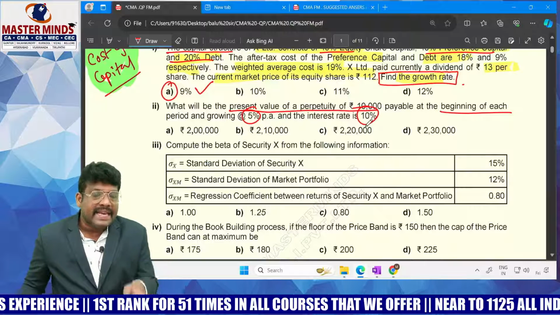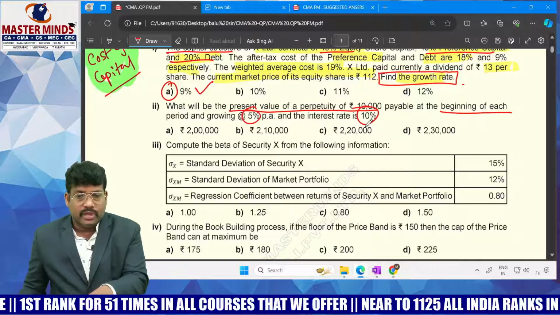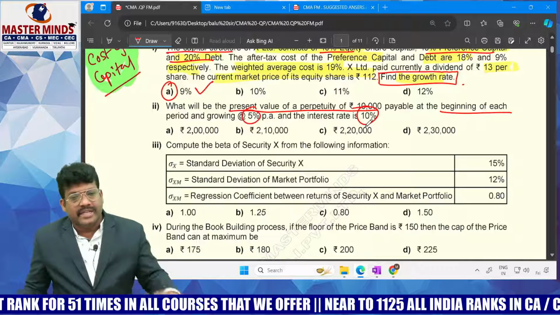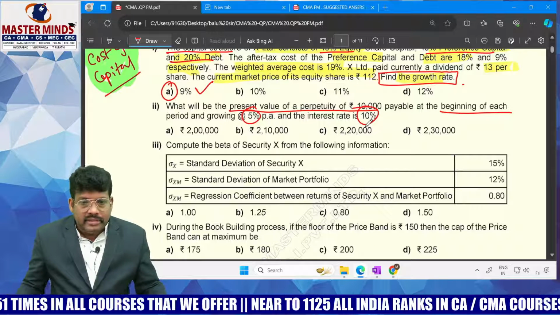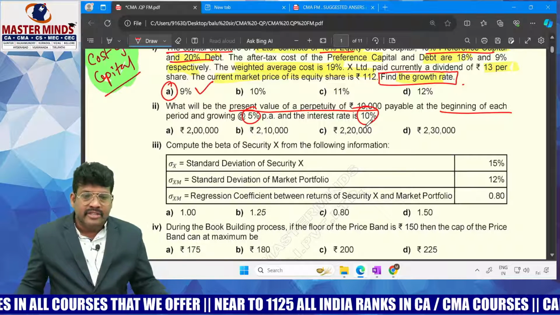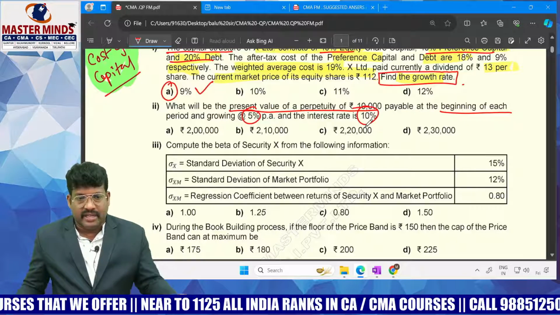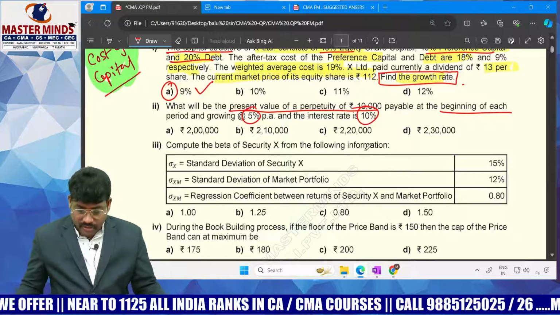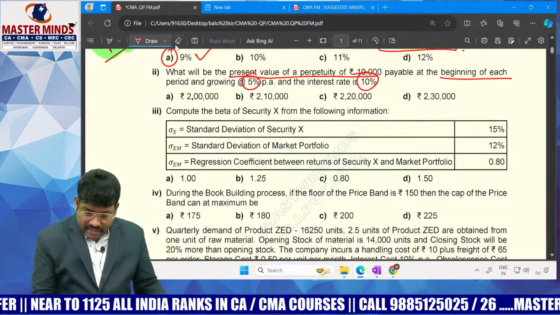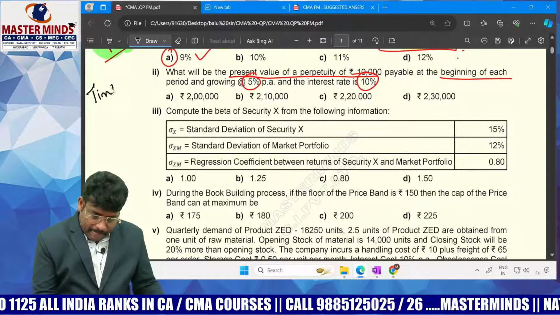The remaining cash flows start from the second year's beginning, which is nothing but the first year's ending. So the rest of the cash inflows you bring into present value with the rate, and you add the initial payment, that is nothing but the first year, because it is already in the present, right? That is the point to be considered. And they asked this question from time value of money.